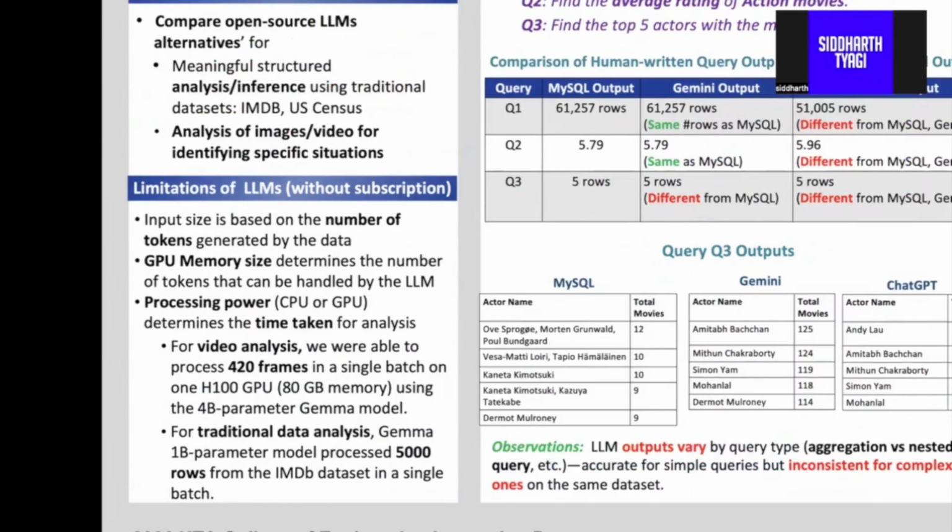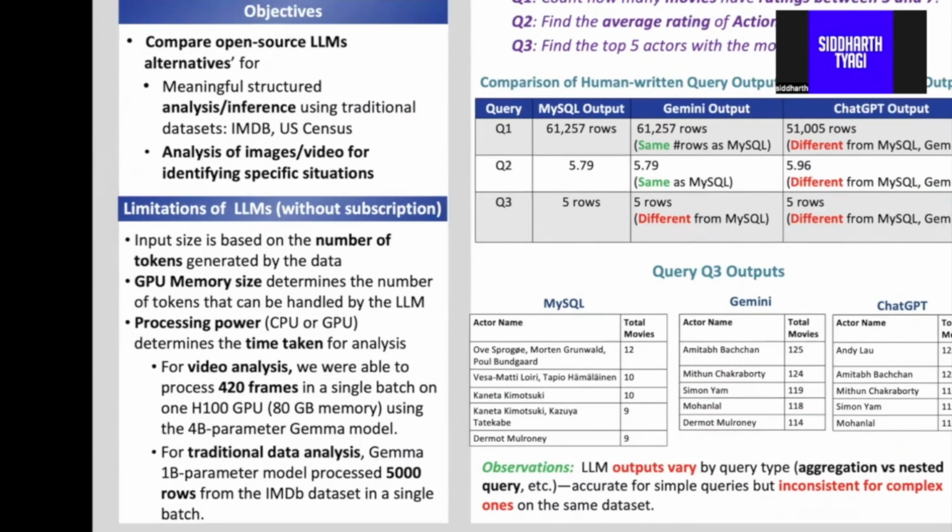We observed a few key limitations of LLMs. Input size is limited by tokens, GPU memory limits how much data can be processed, and processing power affects runtime. For example, in video analysis, we could only process 420 frames in a single batch. Similarly, for structured data, we processed about 5,000 rows in one batch. These limitations impact large scale holistic analysis.